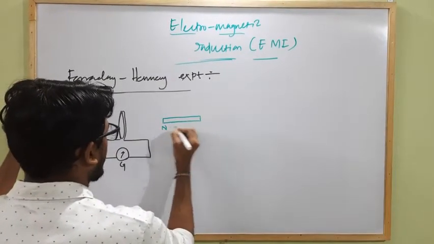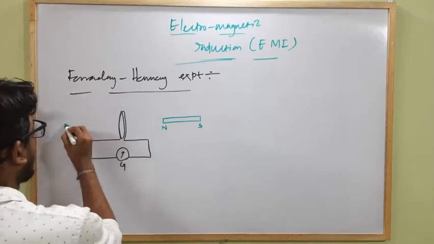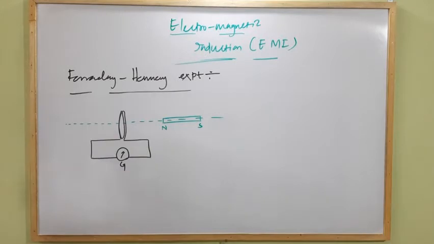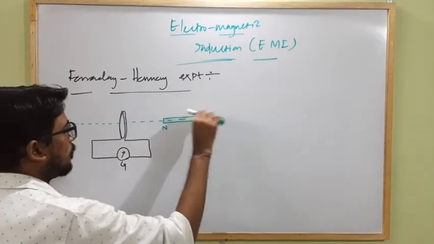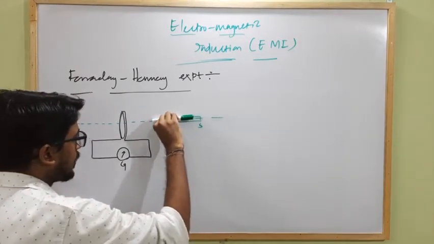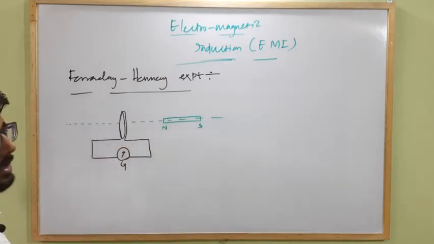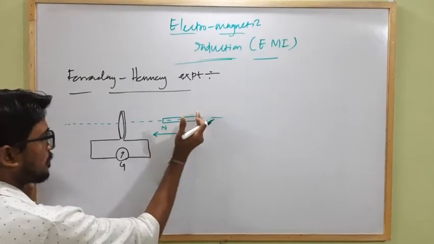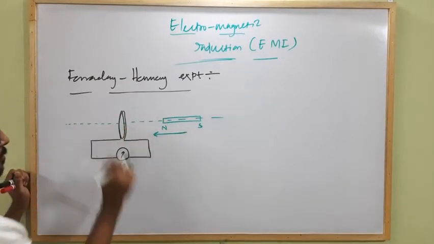Let this be the north pole and this the south pole, held along the axis of the circular coil. Then they moved this bar magnet gradually towards the center of the circular coil.